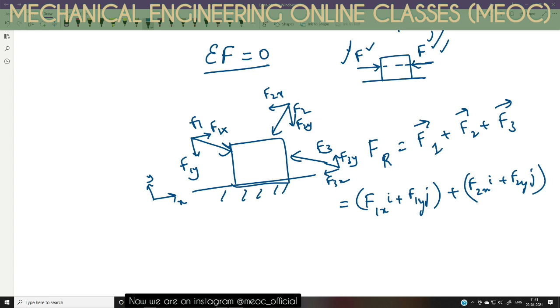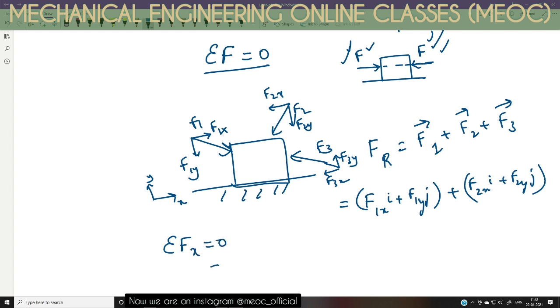So what do we mean by the sum of forces being zero? The object should not slide along x, y, or any other direction. It should not move at all. That means there should not be any translation along the x-axis. That is possible when the sum of forces along x is zero.